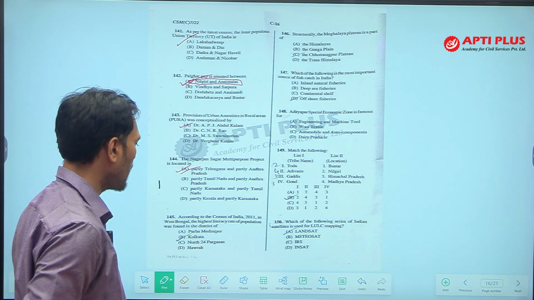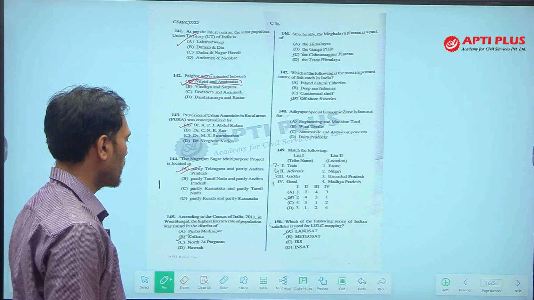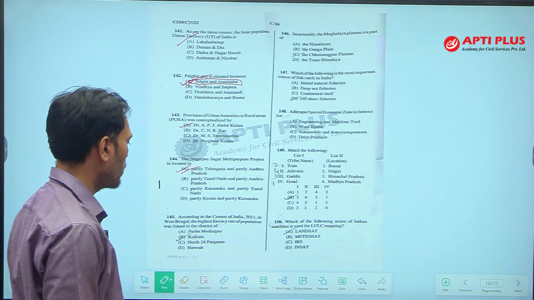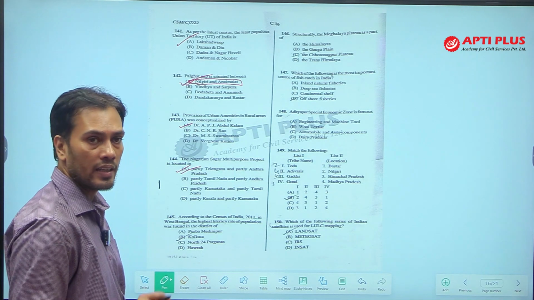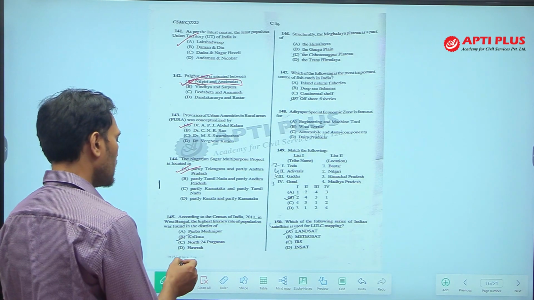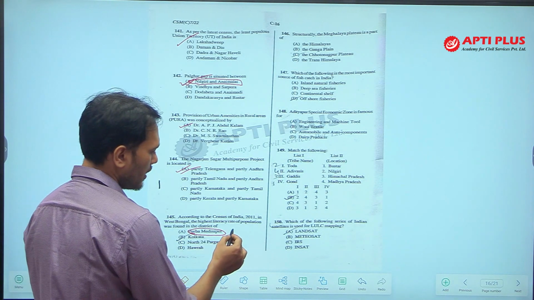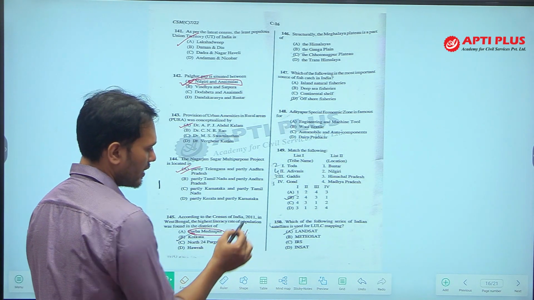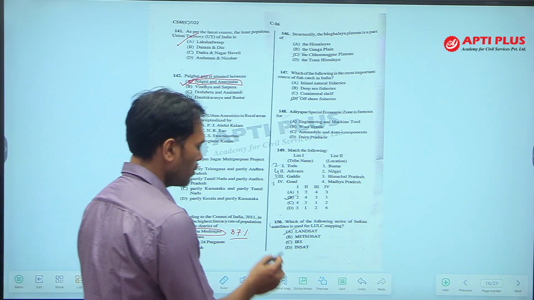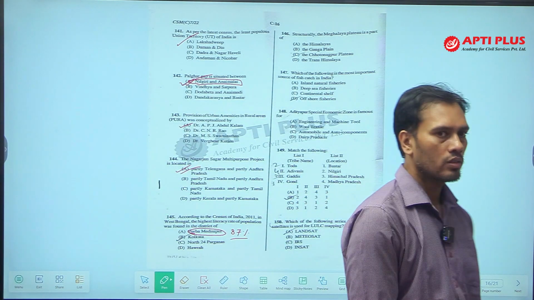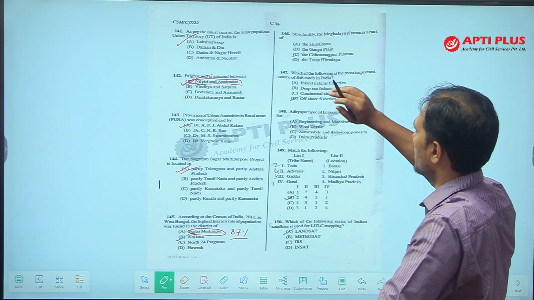Question number 145. According to the census of India 2011, in West Bengal, the highest literacy rate of population was found in which district? Highest literate district. Which is the highest literate district? East Midnapur is the highest literate district, and it has a literacy rate of about 87%, 87.66% more precisely. So, this is the highest literate district, Purva Midnapur or East Midnapur.